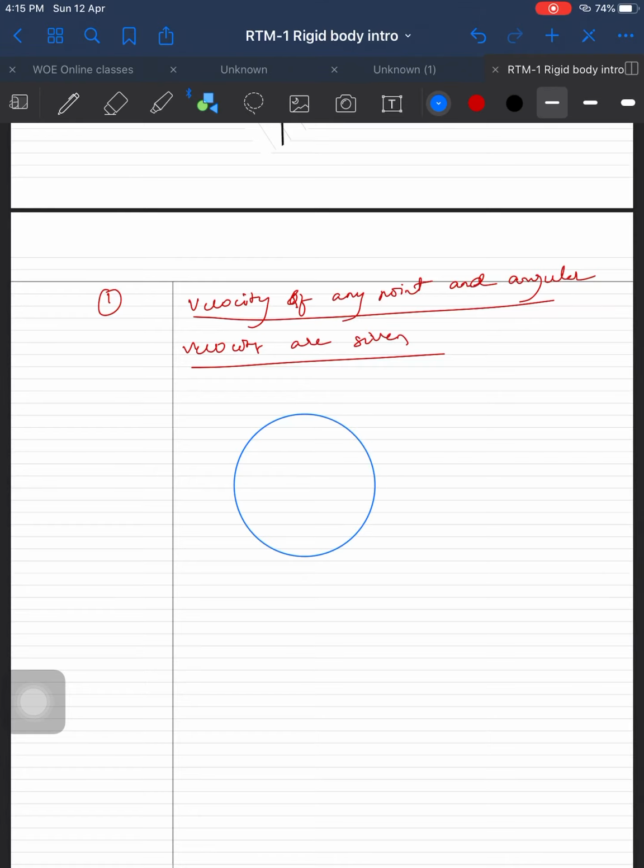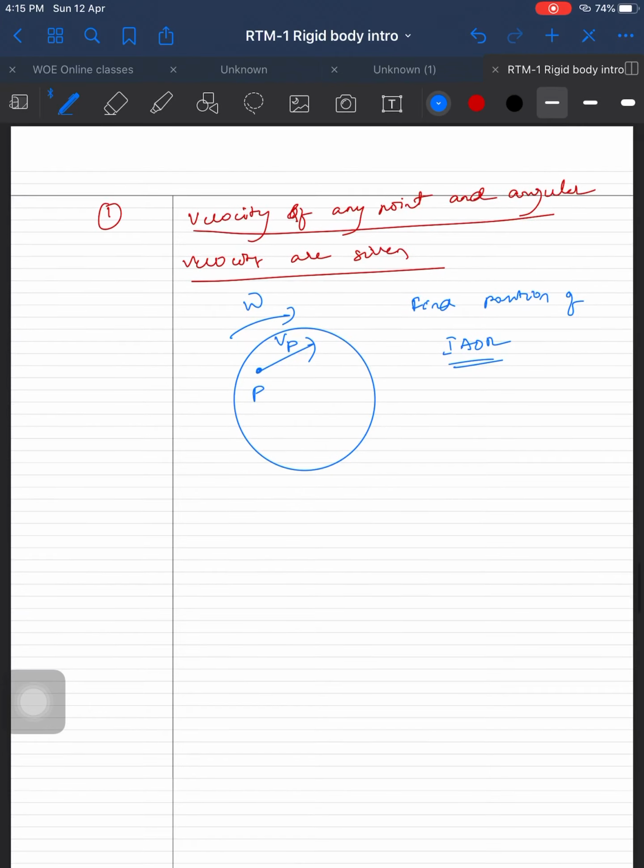Say this is a body, point P. Velocity is given as Vp. Its angular velocity is given, omega. Now our question is to find the position of the instantaneous axis of rotation, IAOR.